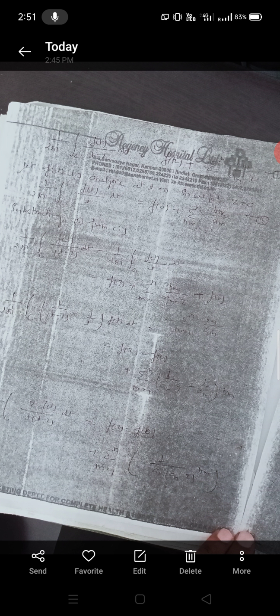This is 1 upon 2 pi i integral over C of (1 upon t minus z minus 1 upon t) f(t) dt is equal to f(z) minus f(0) plus summation m equal to 1 to n (1 upon am minus z minus 1 upon am) bm. So 1 upon 2 pi i integral over C of z f(t) dt upon t minus z is equal to f(z) minus f(0) plus summation m equal to 1 to n (1 upon am minus z minus 1 upon am) bm. This is third.